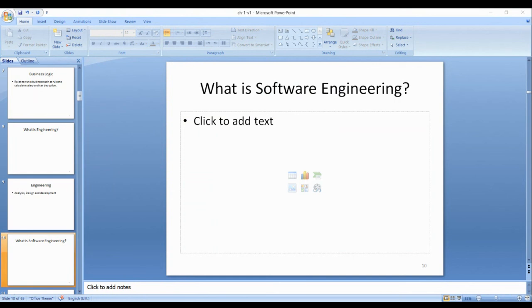Mr. Fahd Said. We know software, we know engineering. I think you can say like the analysis of the software and design and implementation of the program. Okay, very fine. Mr. Majid Abdullah. Yeah, Mr. Majid, how to define software engineering?